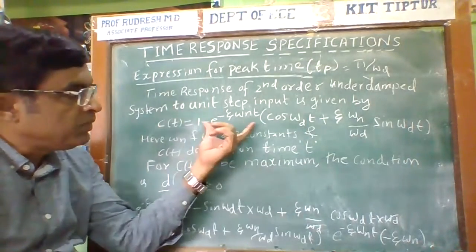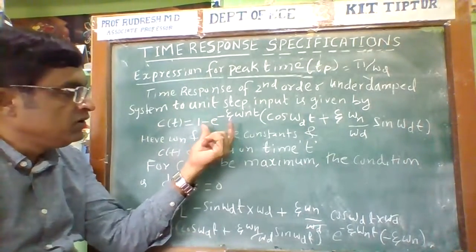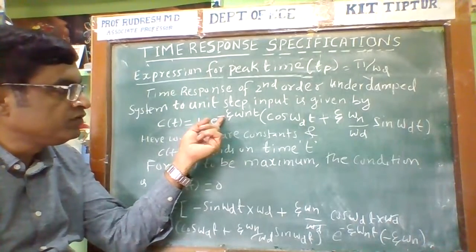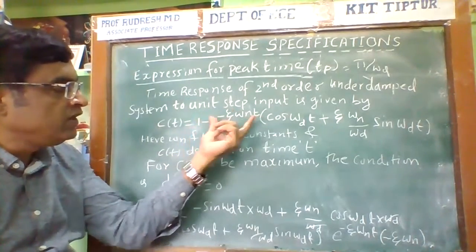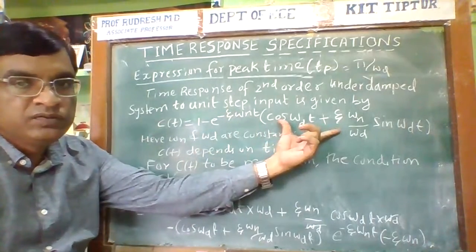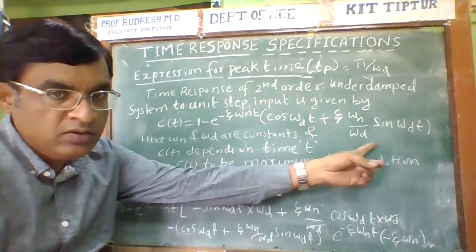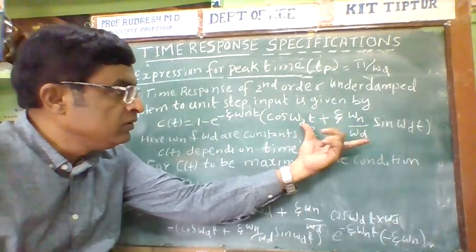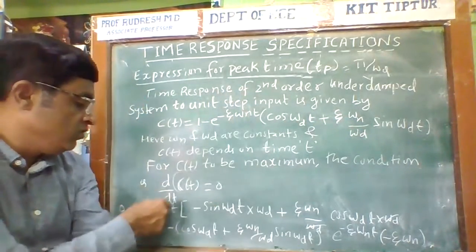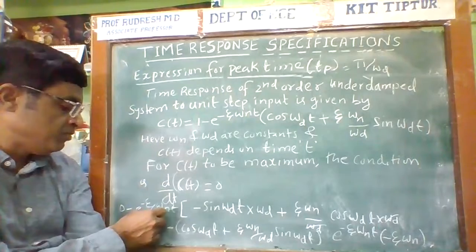Therefore, apply the UV rule. Here e power zeta omega n t into differentiation of this entire quantity, and then again plus this quantity into differentiation of this quantity.